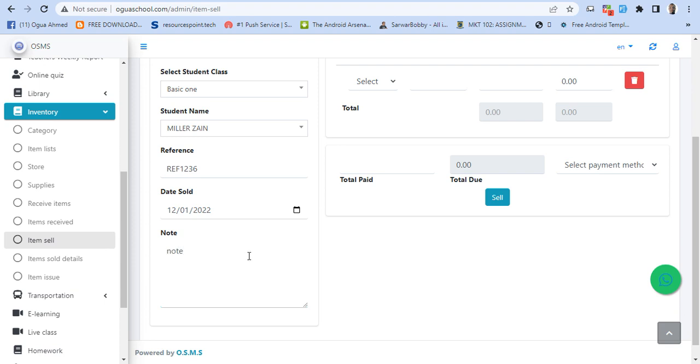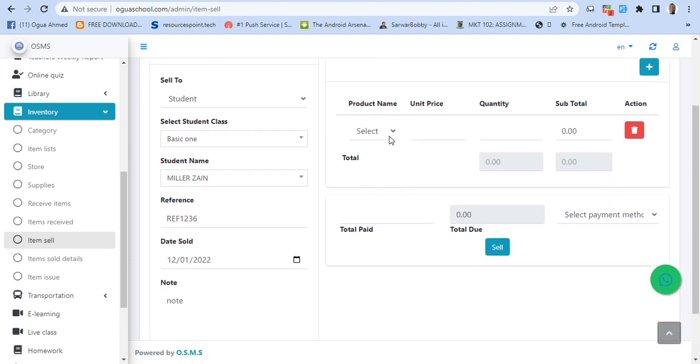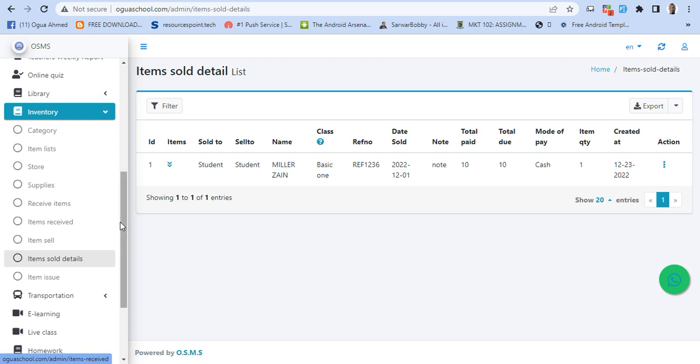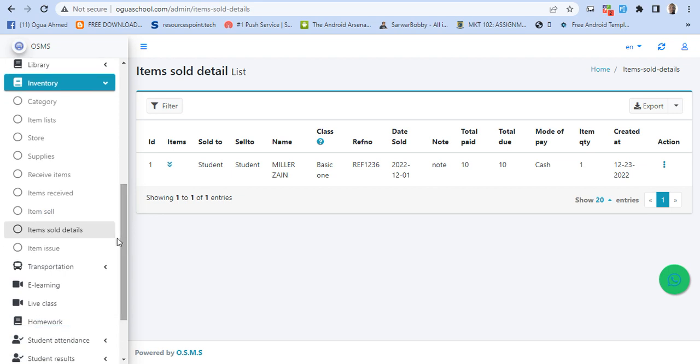You can add your notes, and then you select the item you sold to the student. Maybe you sold an exercise book, and maybe the unit price was 10 cedis, and the quantity you sold was 1. So total paid, maybe the student paid 10 cedis, and then the mode of payment was cash, and then you click on sell. So you can see items sold details.